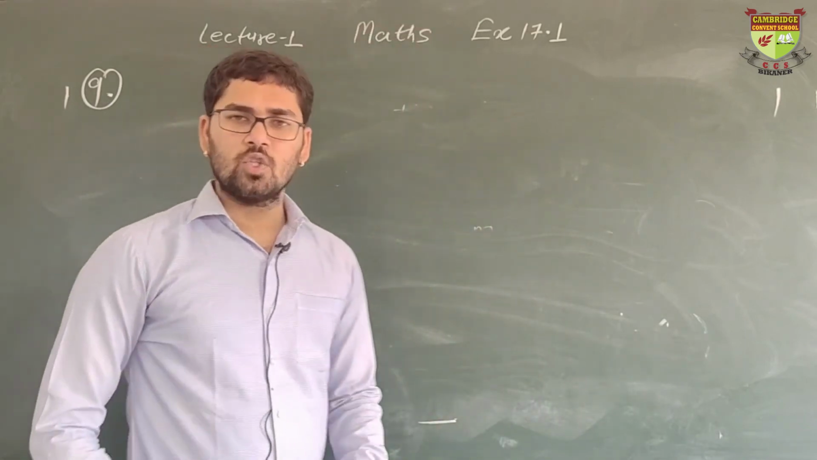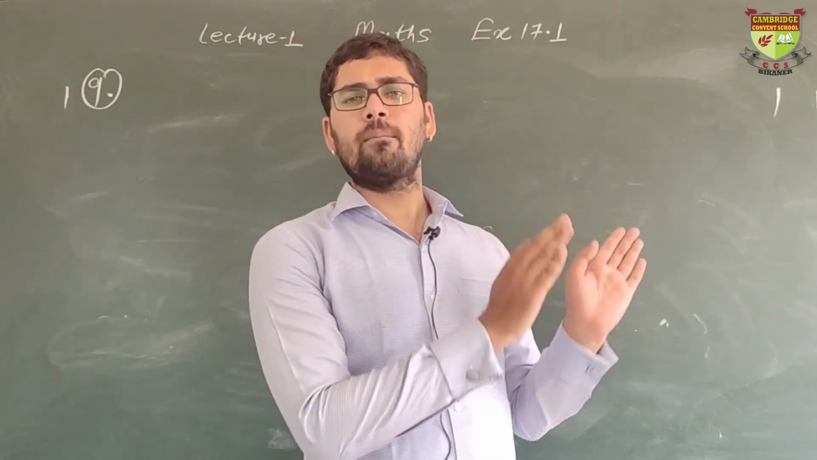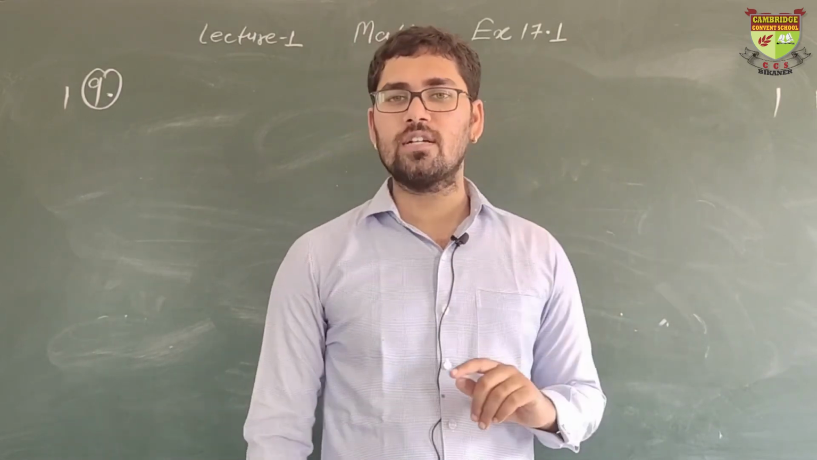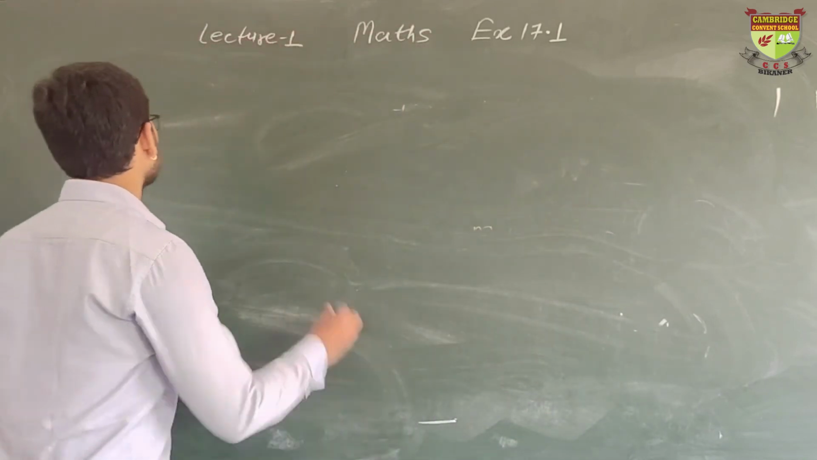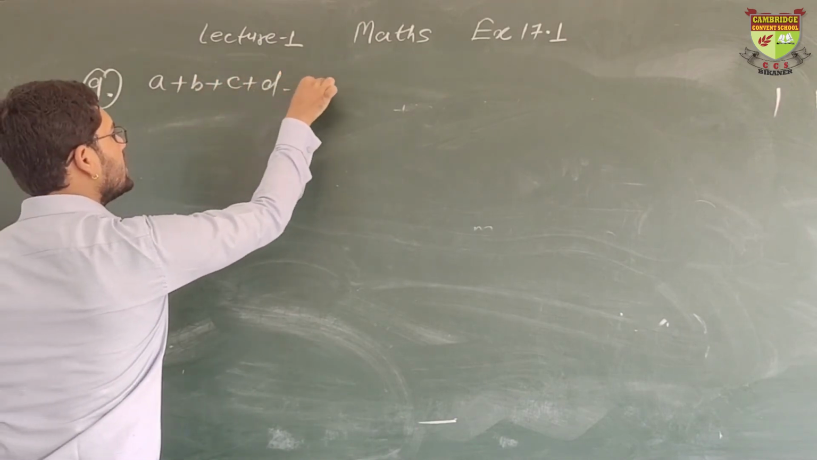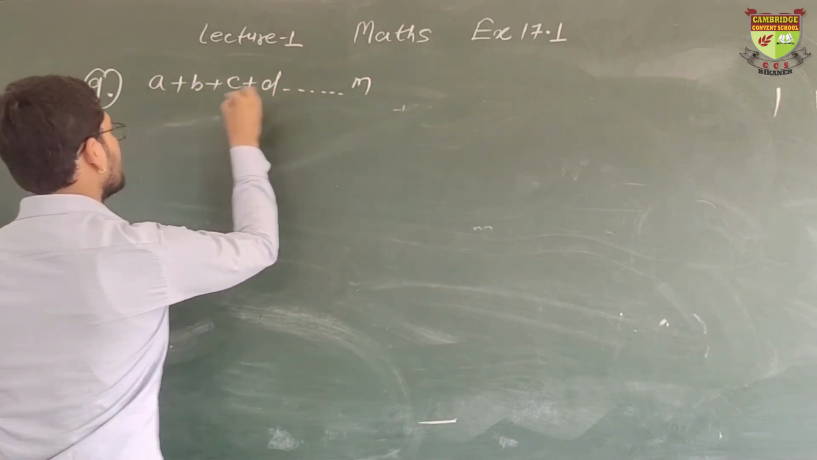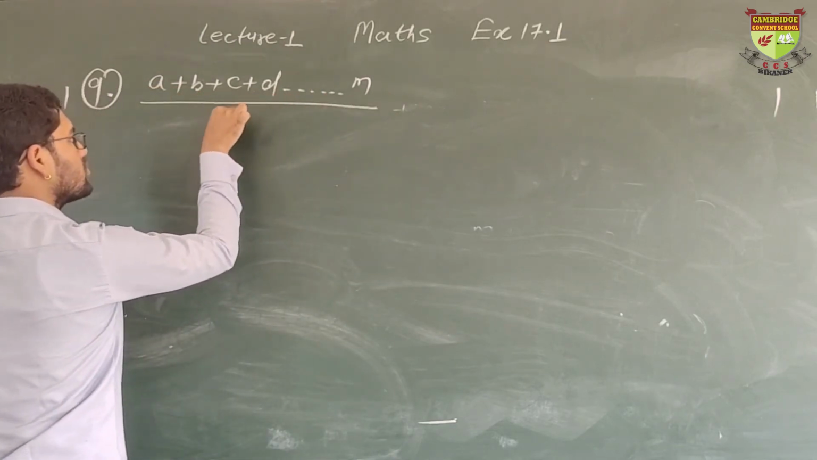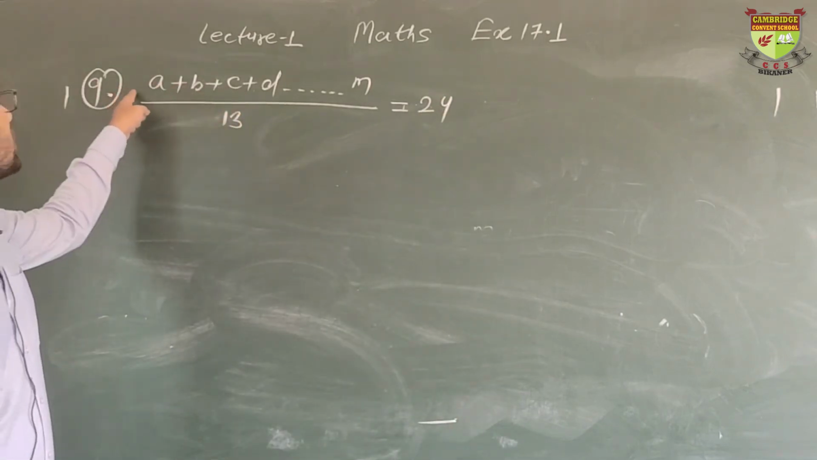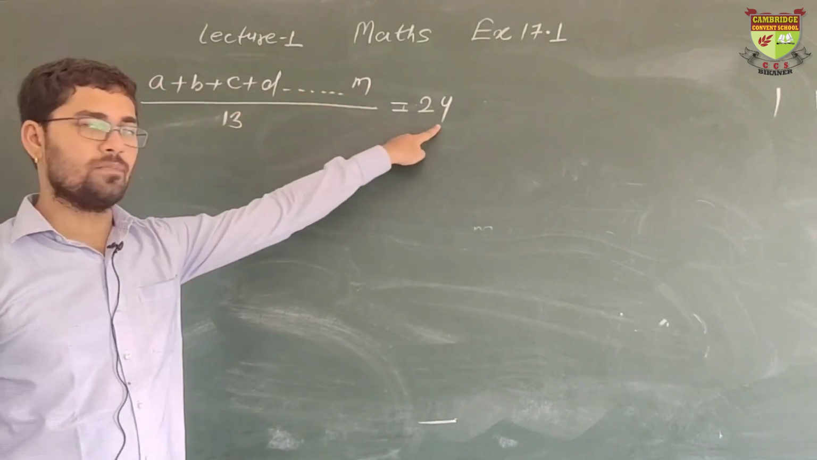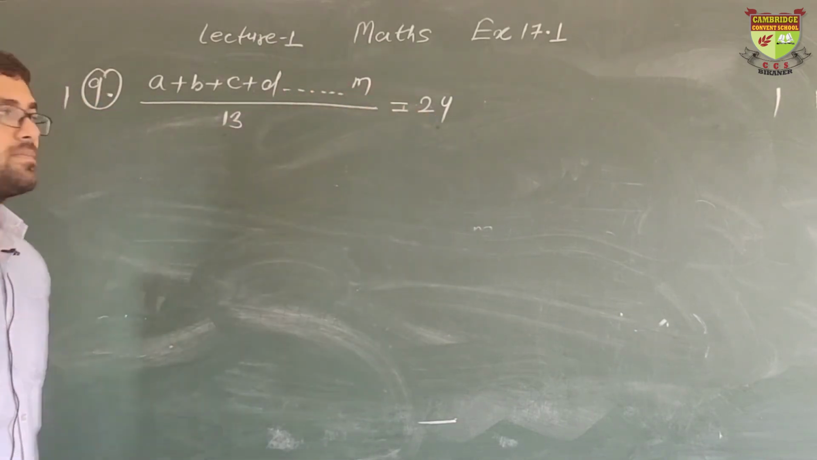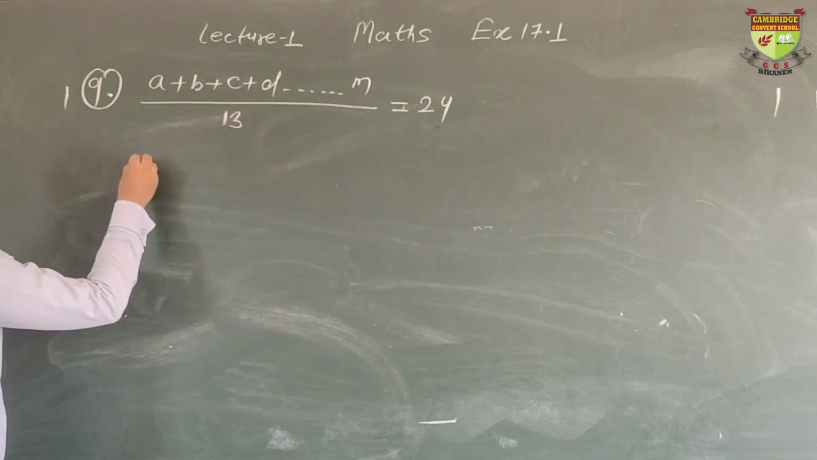There are 13 numbers. So assume A, B, C, D up to M. M is the 13th letter of the alphabet. So A, B, C, D and so on are our 13 numbers. We are solving it directly. A plus B plus C plus D up to M, divided by 13, because there are 13 numbers, and it says that 24 is the mean. Now we shall transfer 13 here, it will be multiply.